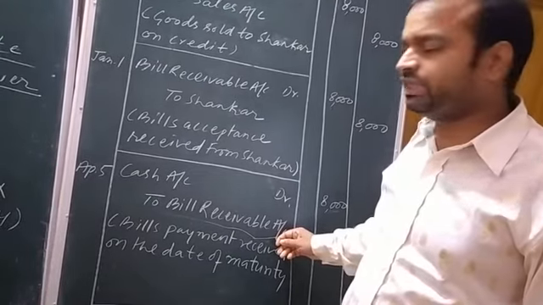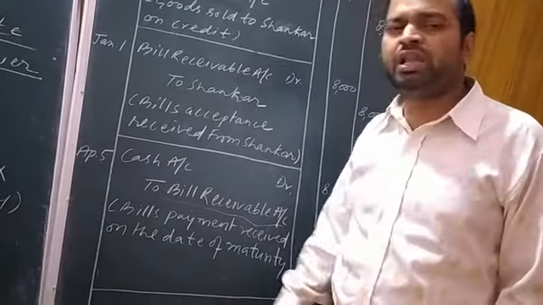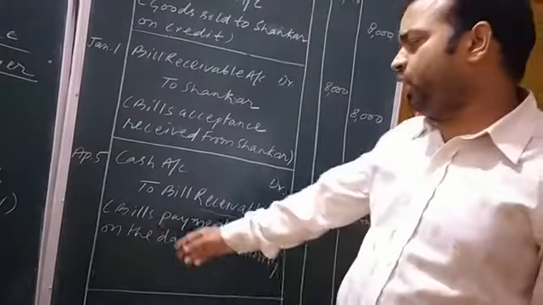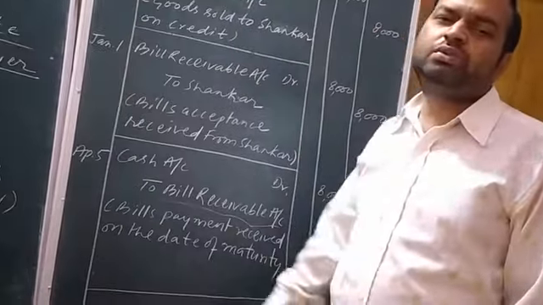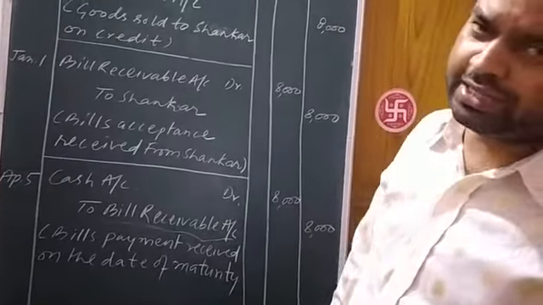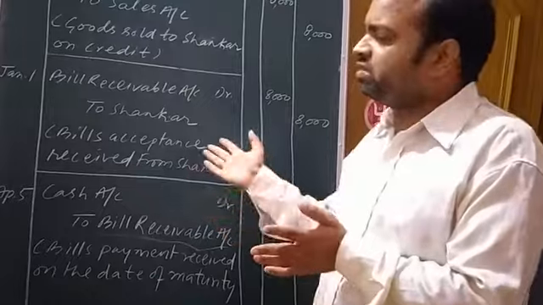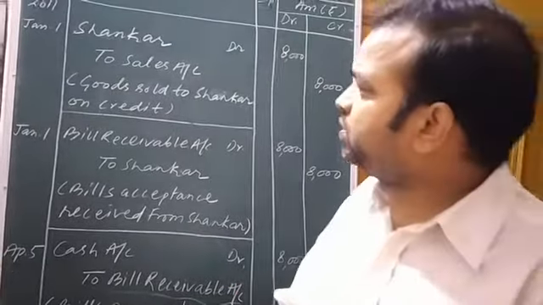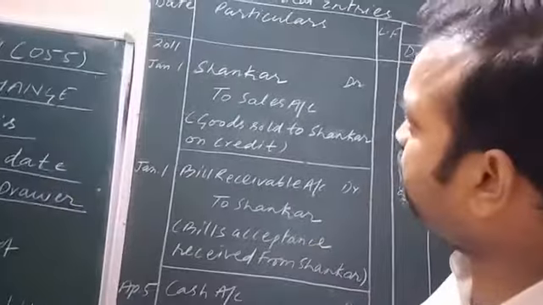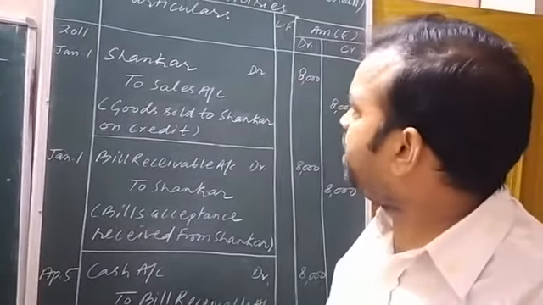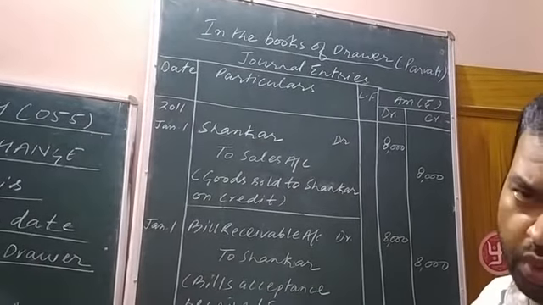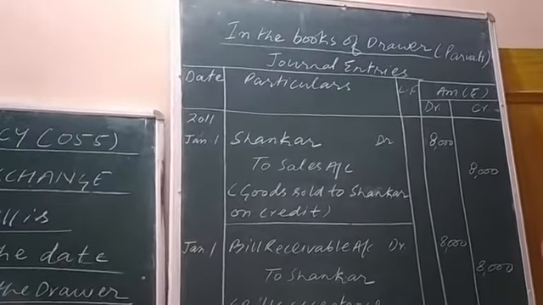From Parvati, Shankar will take back the bill receivable, and hence the bill receivable, that asset of the company, is decreasing, so it will be shown on the credit side as per the rules of debit and credit regarding assets. So this was the solution of question number 2. I showed you the journal entries to be passed in the books of the drawer Parvati.